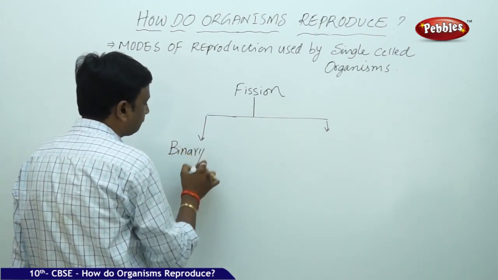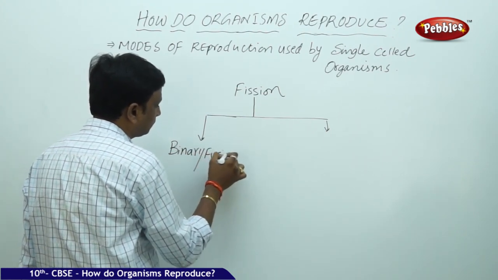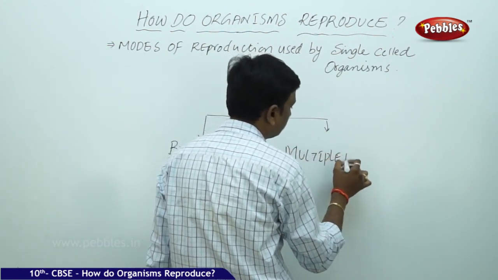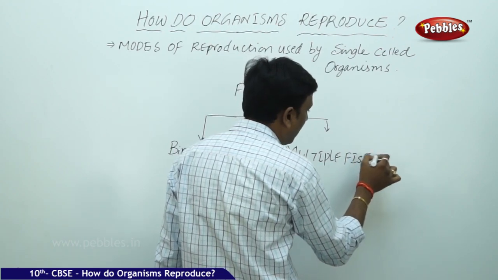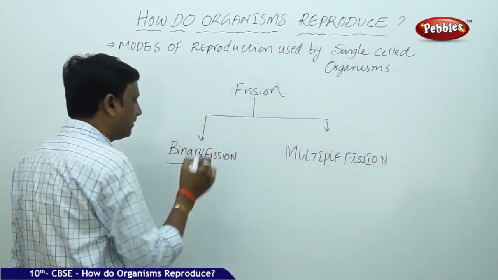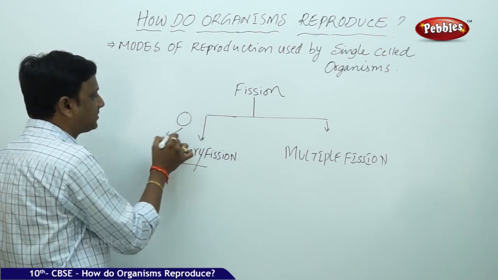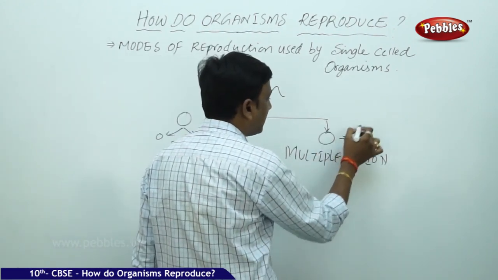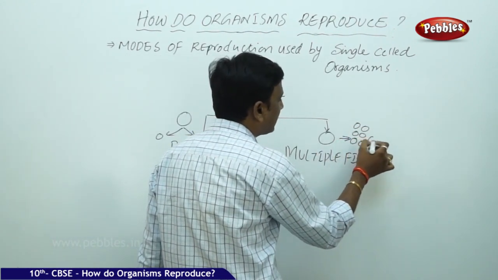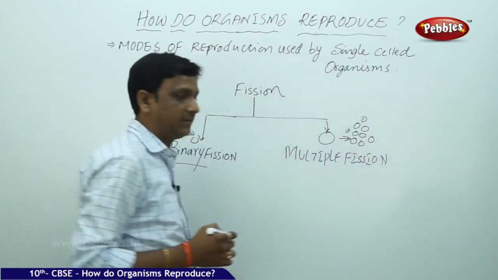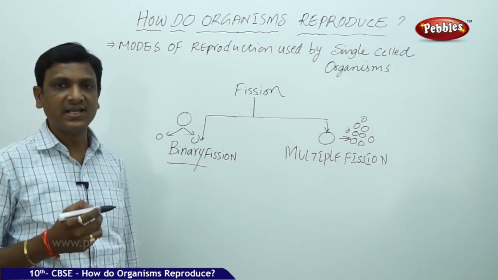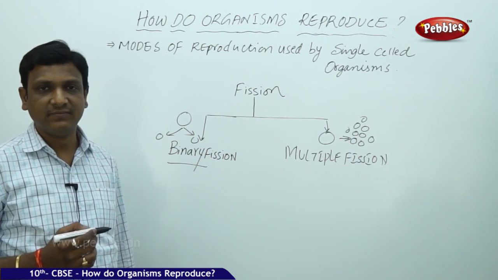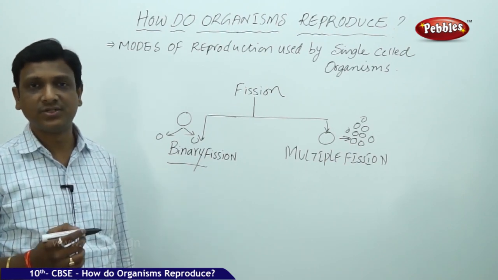Binary fission, and the second one is multiple fission. The name itself tells us that binary, one cell divides into two daughter cells, that is binary fission. Multiple, one cell divides into many daughter cells. This is called multiple fission. Here cell division takes place. It is at the cellular level. That means the cell divides. Very simple. This is the very simplest form of reproduction.